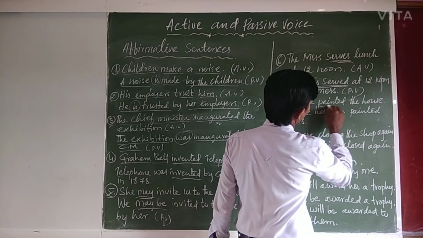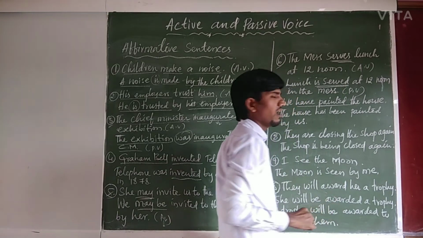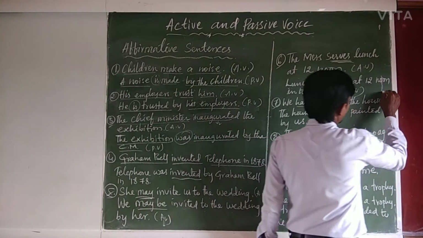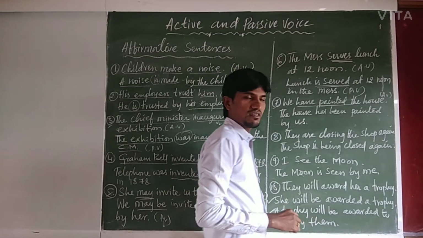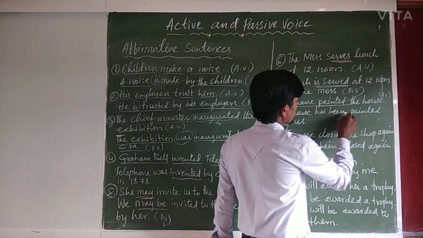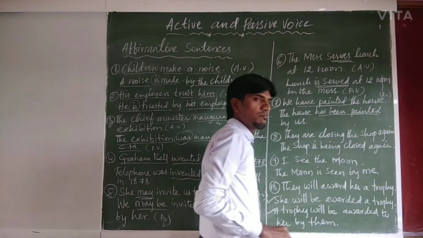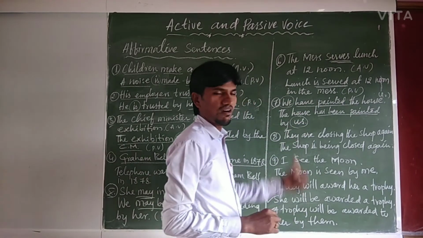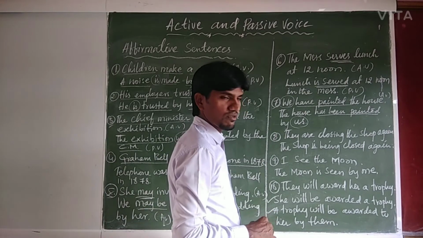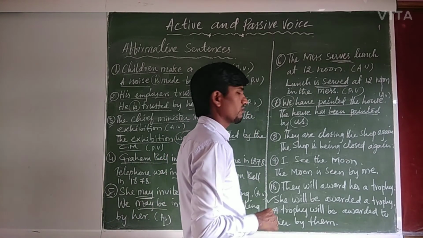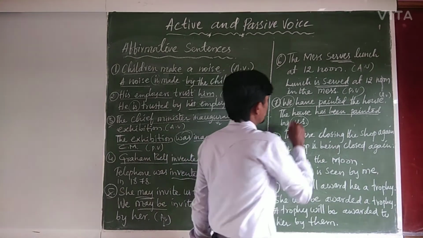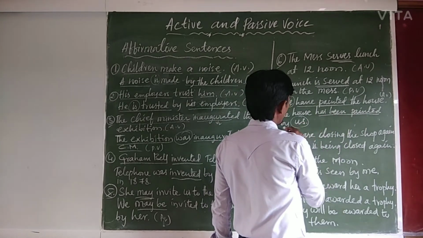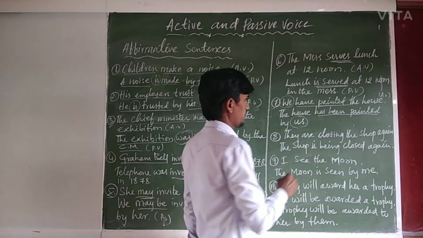And seventh example, let us see. We have painted the house. Referring to present perfect tense. It is in active voice. So the house has been painted by us. We change the pronoun into us. Already in the previous examples we have seen when we have learned rules change of personal pronouns. So we have painted the house. The house has been painted by us is a passive structure.